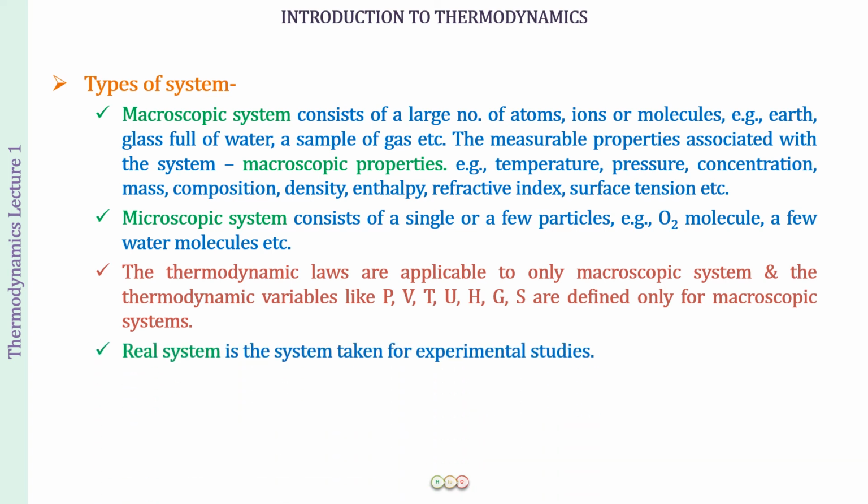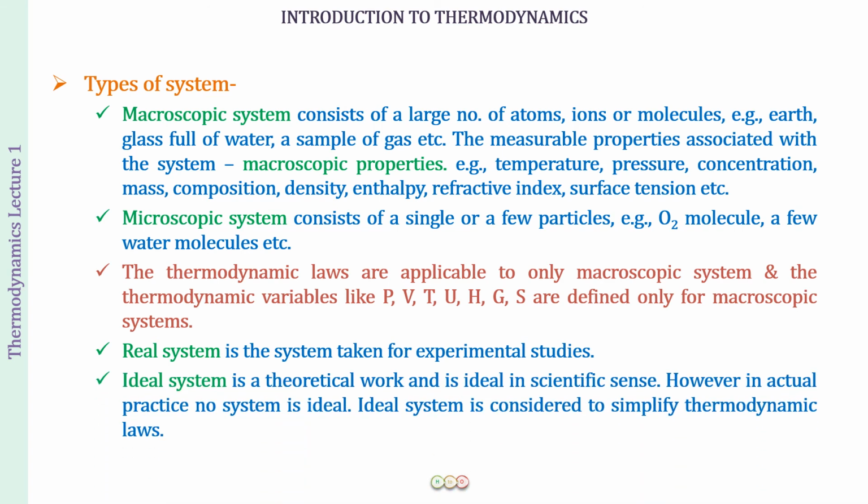Next, we can also classify the types of system into a real system and an ideal system. So what is a real system? The system which we take for the experimental studies, what we are doing in experiments, that system is called a real system. Whereas an ideal system is the theoretical work, and it is ideal in the scientific sense. However, in actual practice, no system is going to be ideal. An ideal system is only considered to simplify the thermodynamic laws.